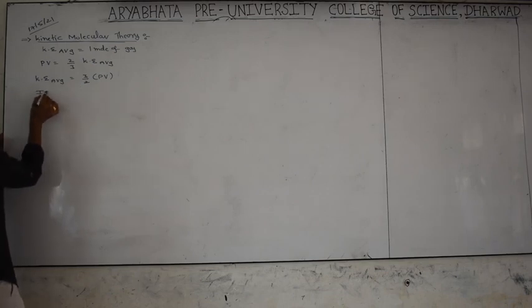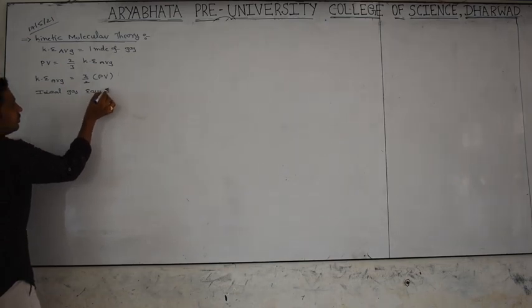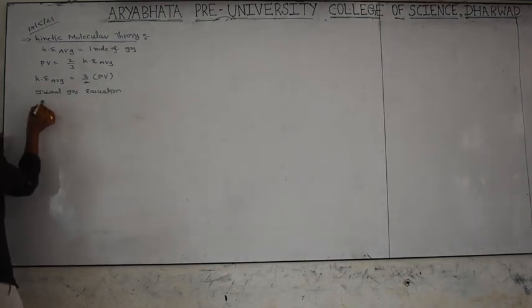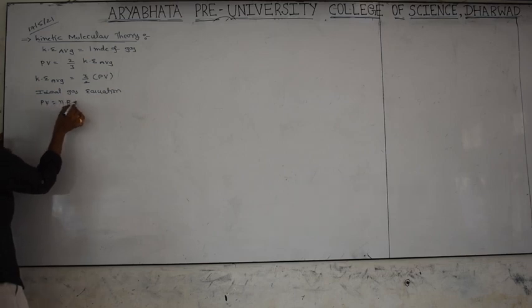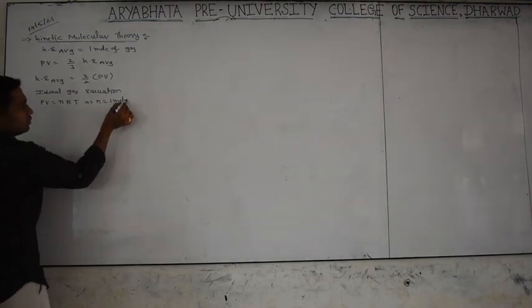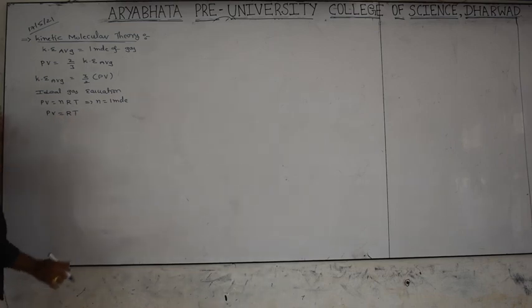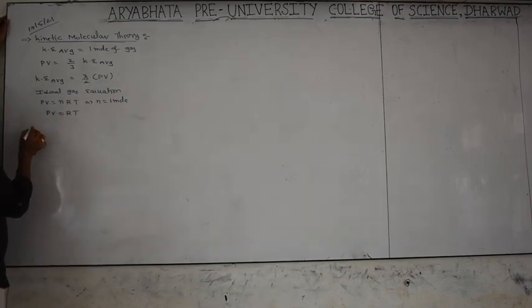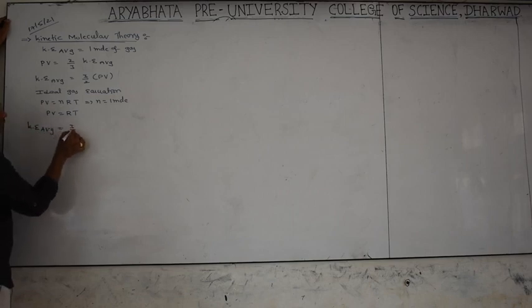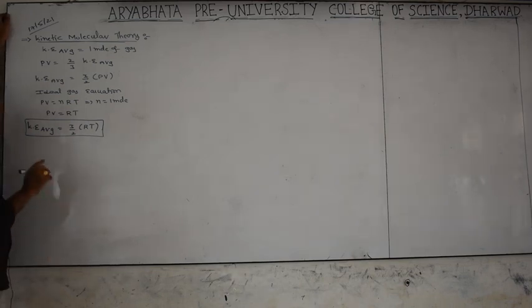But you know the ideal gas equation. What is the ideal gas equation? PV is equal to nRT. But we are discussing 1 mole here, so n is equal to 1 mole. Substituting, PV is equal to RT. Instead of PV, can we substitute this? Yes. The average kinetic energy is equal to 3/2 of RT. This is the formula for the average kinetic energy of a gaseous sample. It's a very important thing.